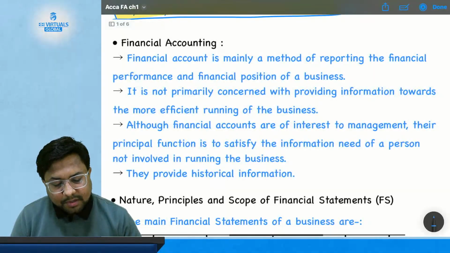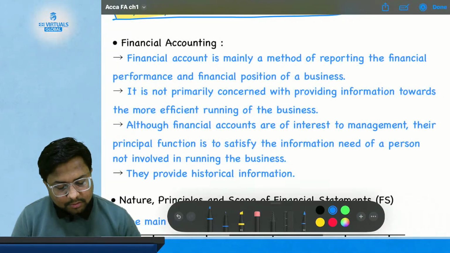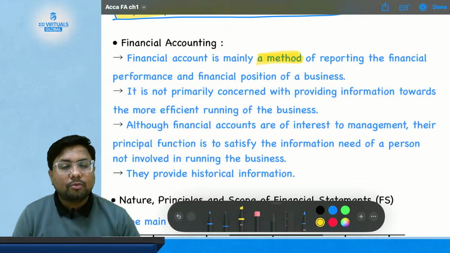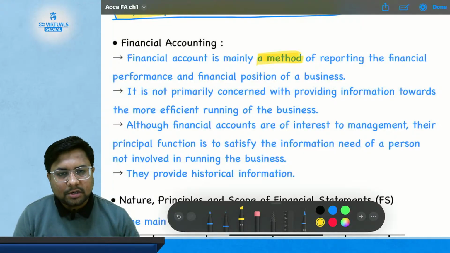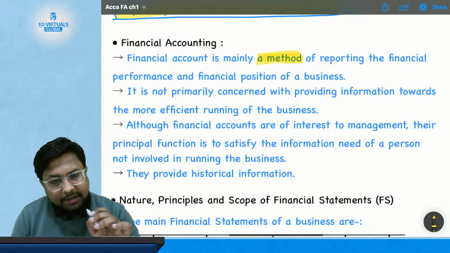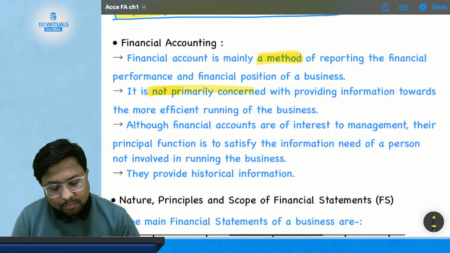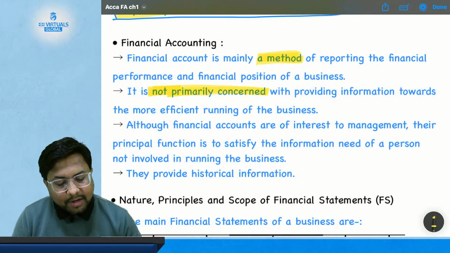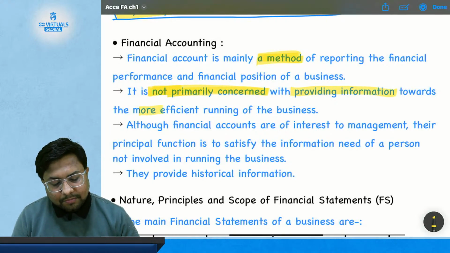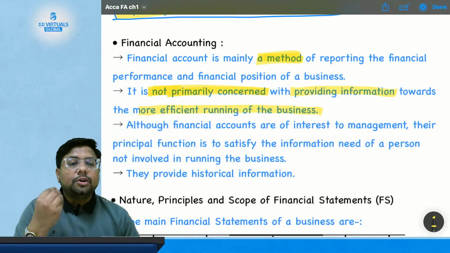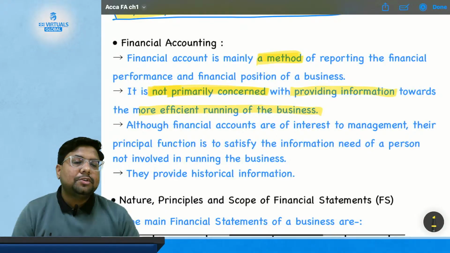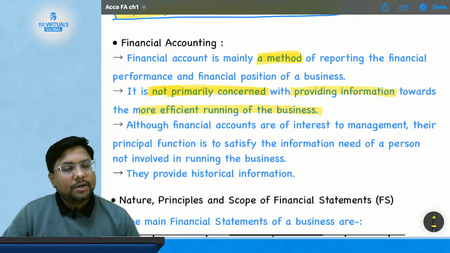Financial accounting is mainly a method of reporting the financial performance and financial position of a business. We have understood what financial position is. It is not primarily concerned with providing information towards more efficient running of the business. So it is not a duty of financial accounting to provide information for the most efficient running of the business.